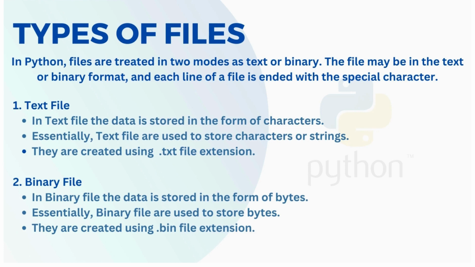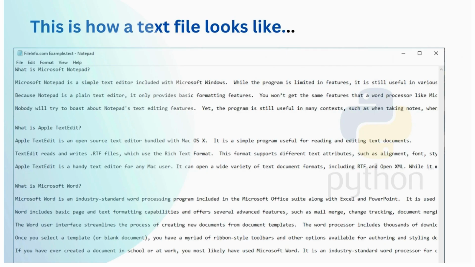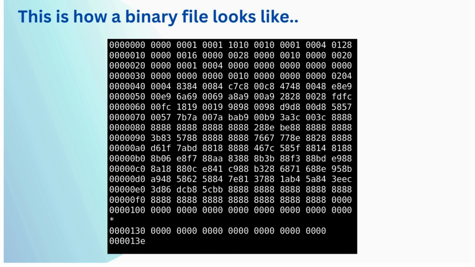Now coming to the second file, that is the binary file. In the binary file, the data is stored in the form of bytes. Essentially, binary files are used to store bytes. They are created using the .bin file extension. Now we can take a look at how a text file looks. It is full of characters and special symbols. Now we can take a look at how binary files look. It is completely filled with binary numbers, zeros and ones, and special characters.